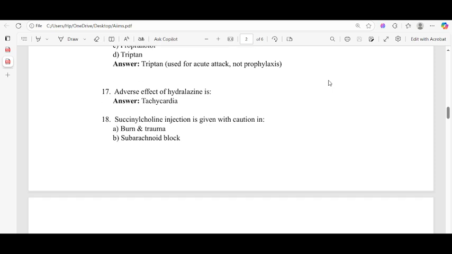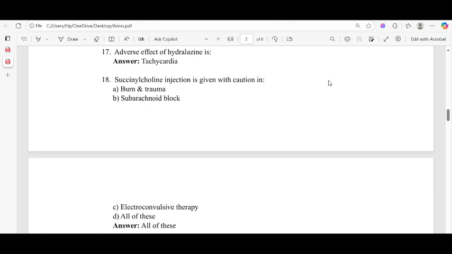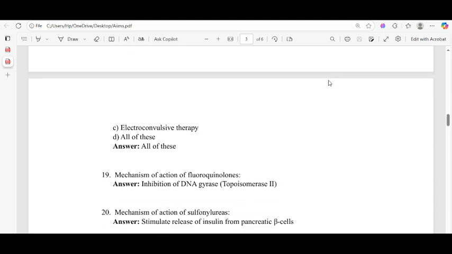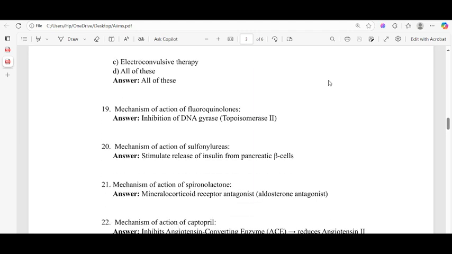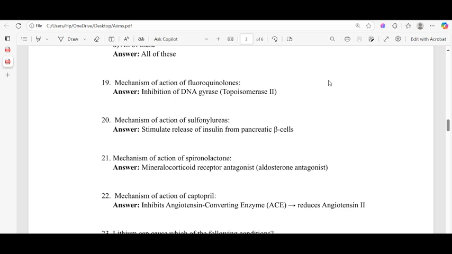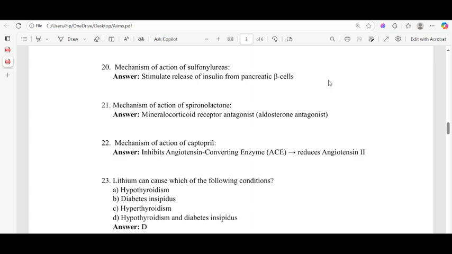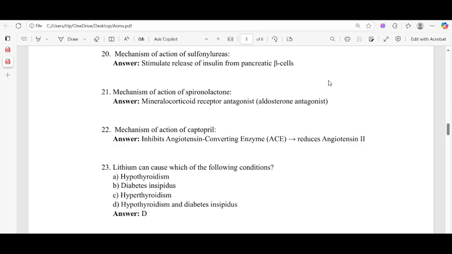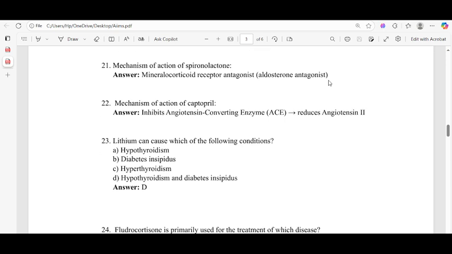And succinylcholine injection is given with electroconvulsive therapy, that is used with succinylcholine injection. And 19, the mechanism of action of fluoroquinolone, the inhibition of DNA gyrase. And 20, the mechanism of action of sulfonylurea, stimulate the release of insulin from the beta cells. And 21, mechanism of action of spironolactone, a mineralocorticoid receptor antagonist. And 22, the mechanism of action of captopril, an ACE inhibitor that reduces angiotensin II.